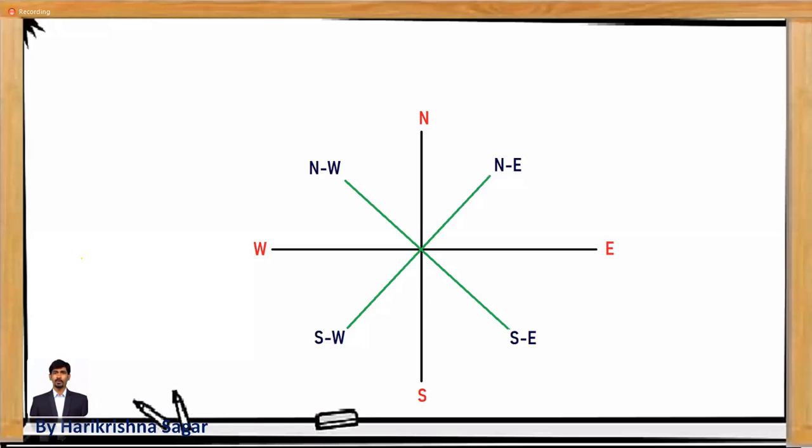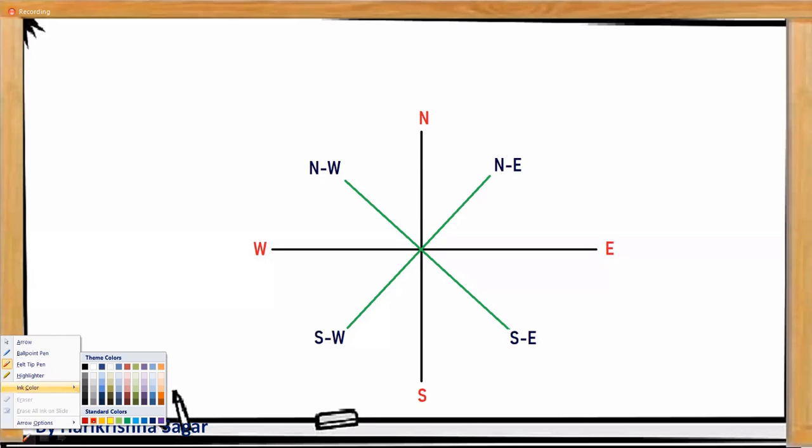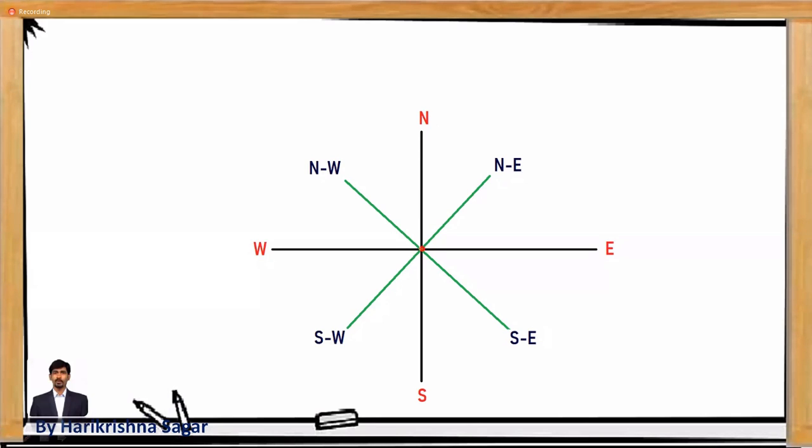Before you are solving any questions of directions, do remember this particular information. This is indicating the directions: east, west, north, south.